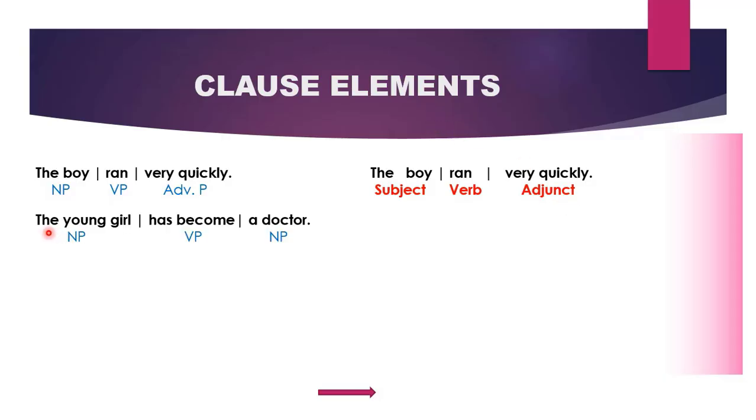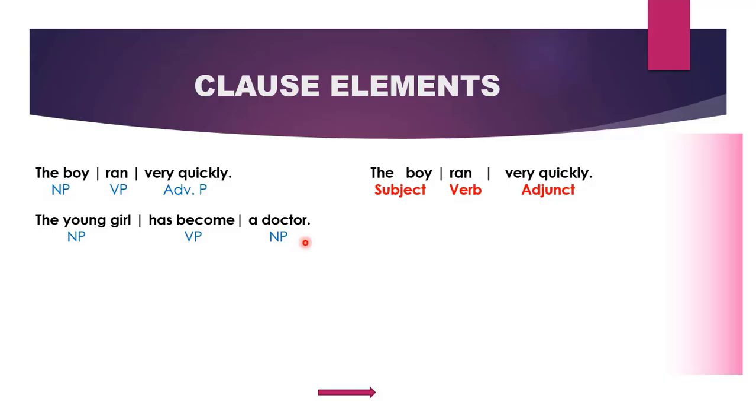Another example, the young girl has become a doctor. The young girl is a noun phrase. Has become is our verb phrase. A doctor is our noun phrase, and they are performing some roles.